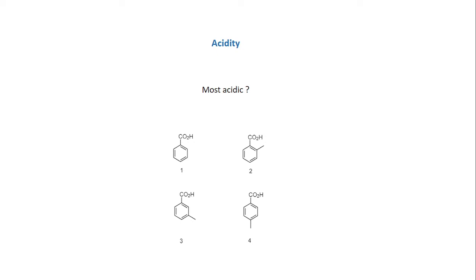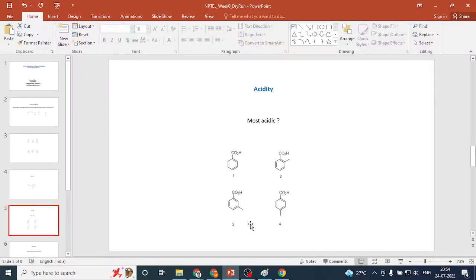The compounds are simple benzoic acid, ortho, meta, and then para substituted benzoic acids. This question immediately looks very simple. We may think it like ortho and para are electron donating groups, thus it will lower the acidity, meaning that the equilibrium between the acid, for example benzoic acid, and the benzoate ion and then H plus. Okay, so this is a little tricky one. I will discuss it here.